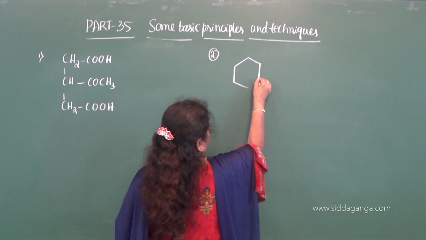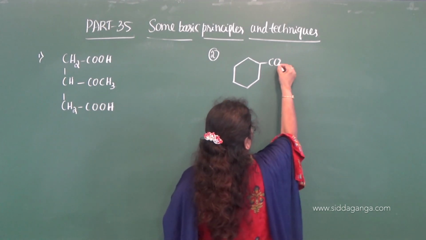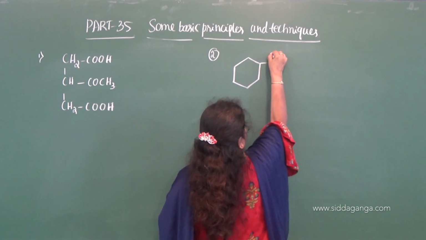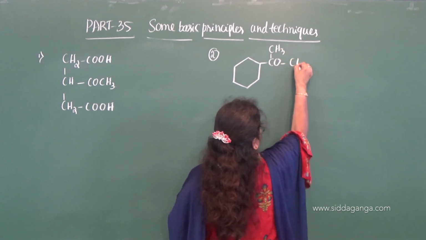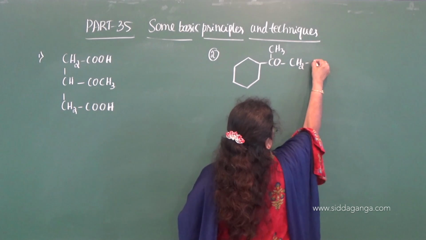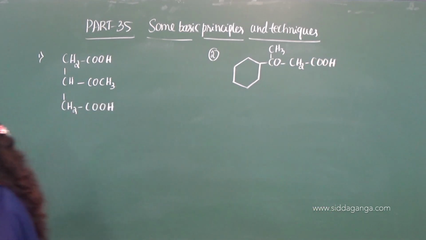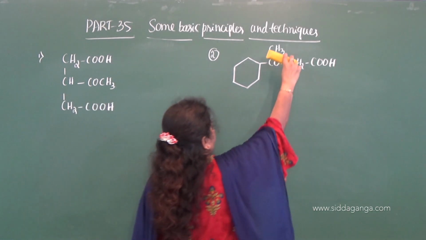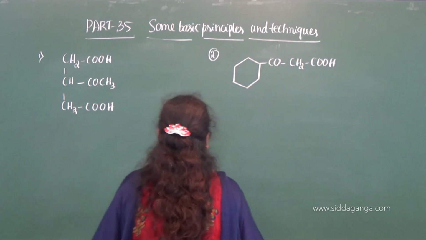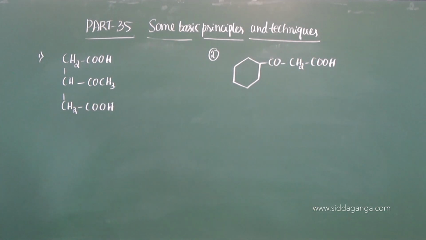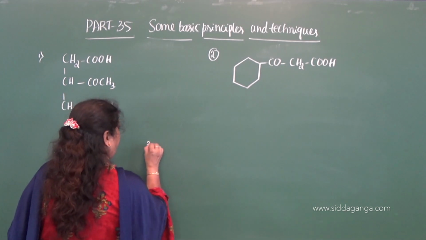a cyclohexane ring, correct, which contains COCH3, this is CH2COOH. So here CO, CH2, COOH. Then the third compound I want to give here.